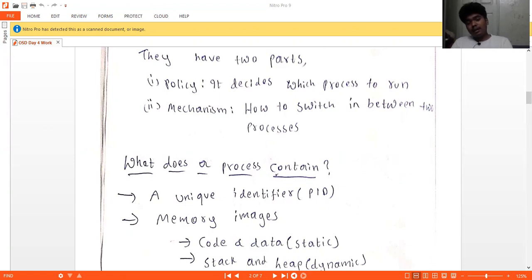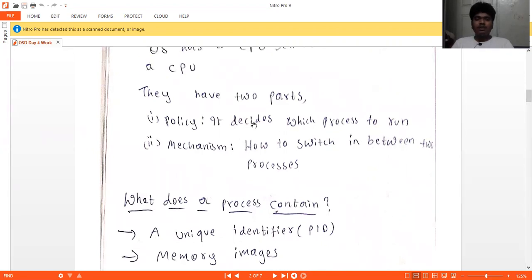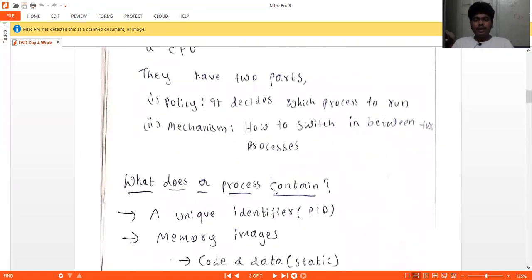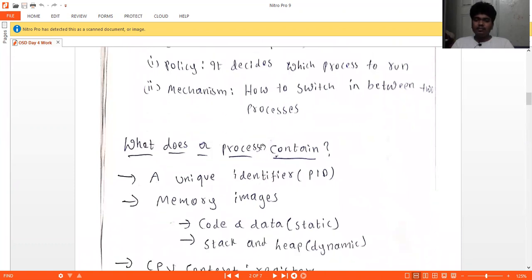So there will be a comparison, right? Those comparisons will be done by the policy part of the scheduler, whereas the mechanism is how to switch between these two processes. Basically this will be like a block. Let me show you one thing.